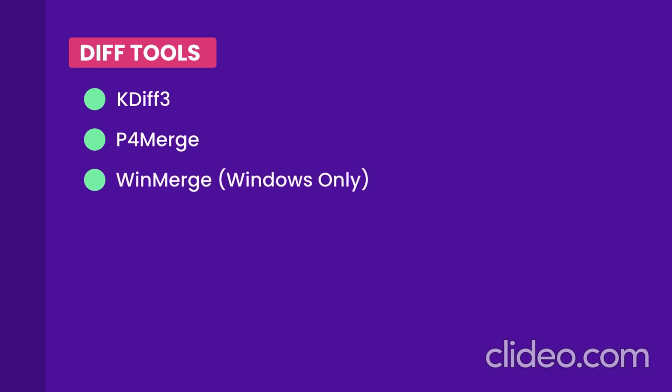As I told you in the last lesson, quite often we use visual diff tools for comparing files. There's so many visual diff tools out there. The most popular ones are kdiff and p4merge, which are cross-platform, and winmerge that runs only on Windows. In this lesson, I'm going to show you how to use VS Code for comparing files. If you want to use a different tool or a different editor, you have to look up the instructions yourself.